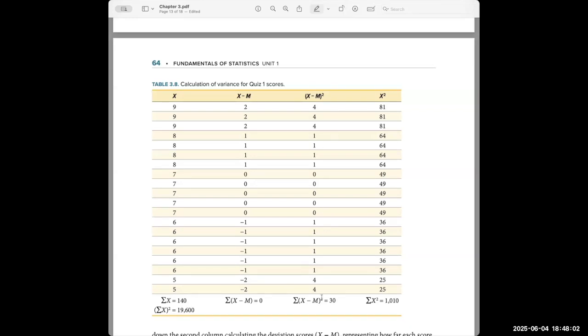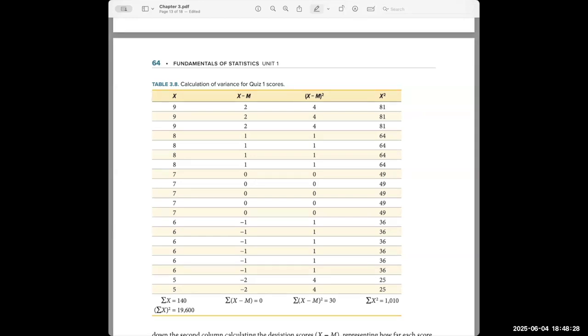This next column is called squared deviations. The purpose of this, I'll explain more and more throughout the semester, but this is the first time you're hearing it from me. The purpose of squaring the absolute deviations is to get rid of the negative numbers. You can see we have a negative number here, but in the column of squared deviations, there are no negative numbers.